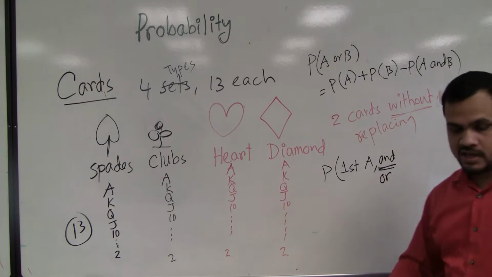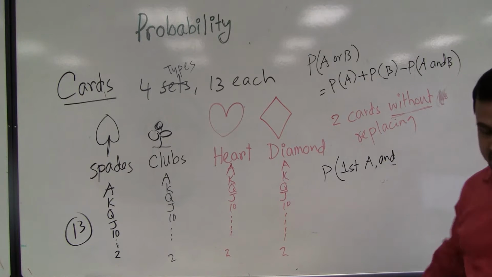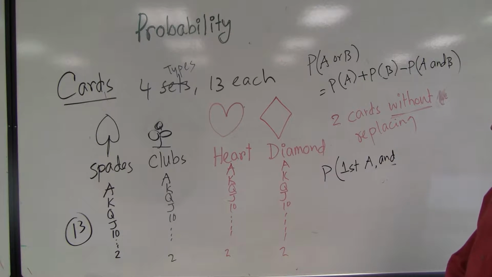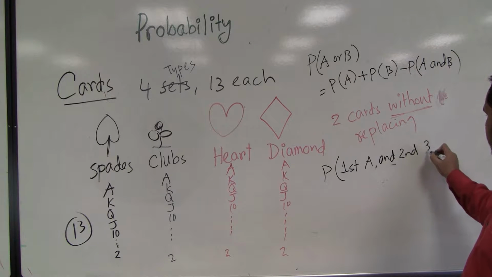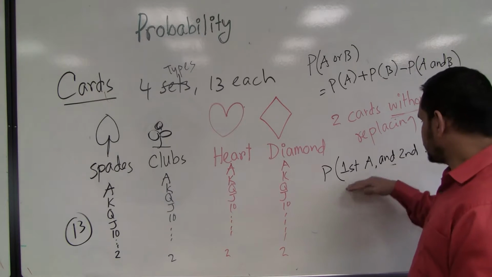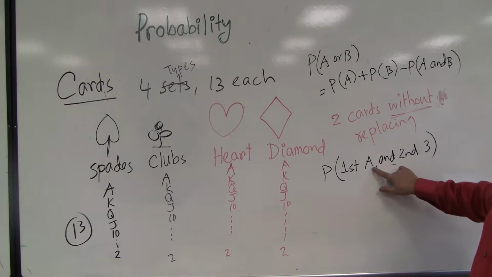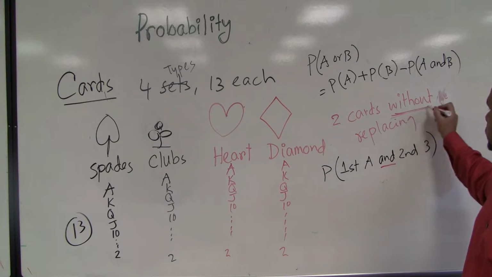So this question is asking what is the probability that first is ace and second one is whatever, say 3. What is the probability that first time it is ace, second time it is 3? Again it is and. This and is very important.